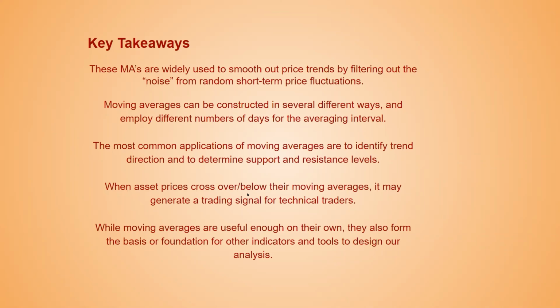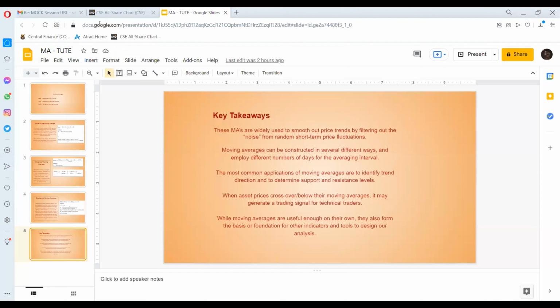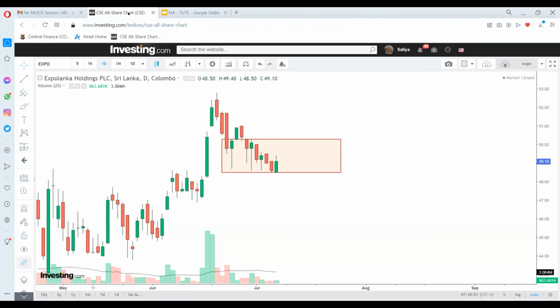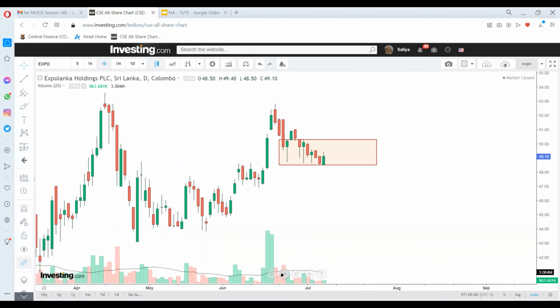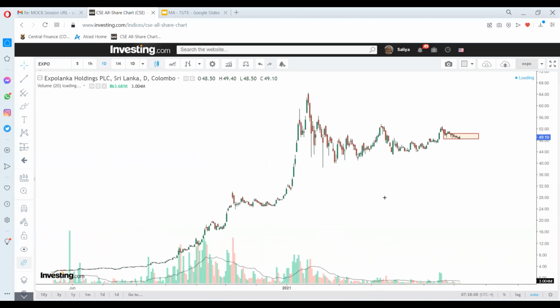Now, since we have time, let's go to a chart and show you how we are using the moving averages when we are analyzing the buy and sell triggers. Right now, this is Expolanka. I'm going to start with this.